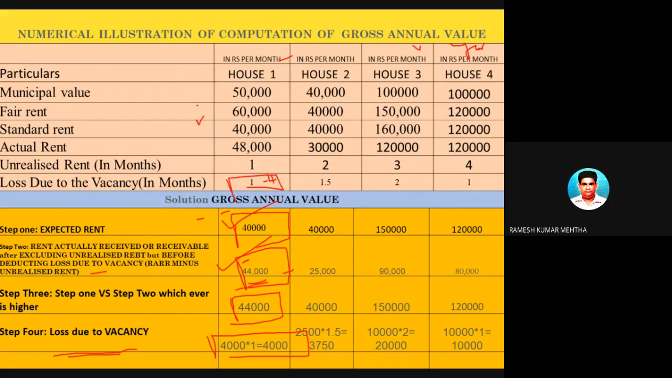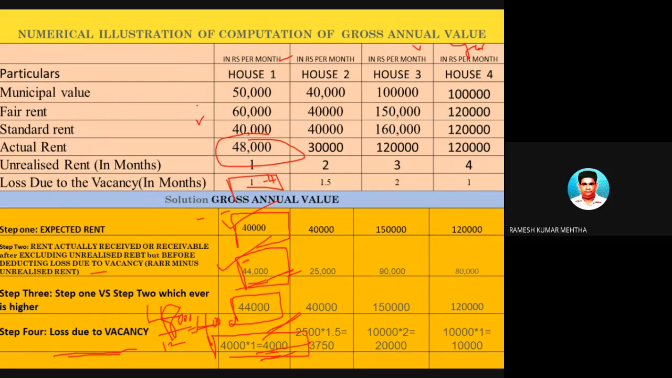1 महीने का रेंट कितना हो गया? 4,000 rupees. I told you 48,000 is the whole month, whole year rent. 48,000 is the whole year rent. But what is the per month? 4,000. Out of this, in this particular case, 1 month rent is unrealized and 1 month it is vacant. So 4,000 का loss हो गया.